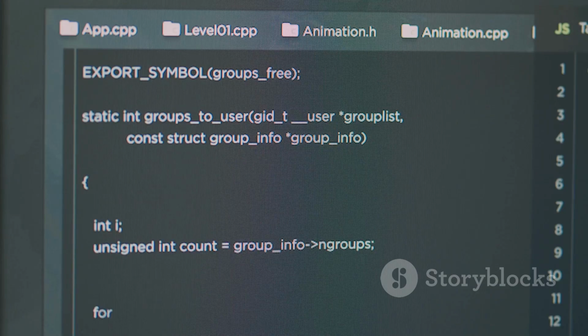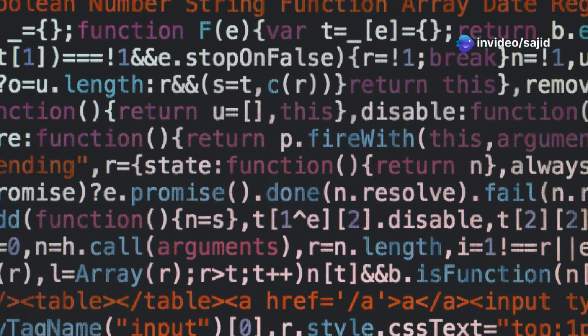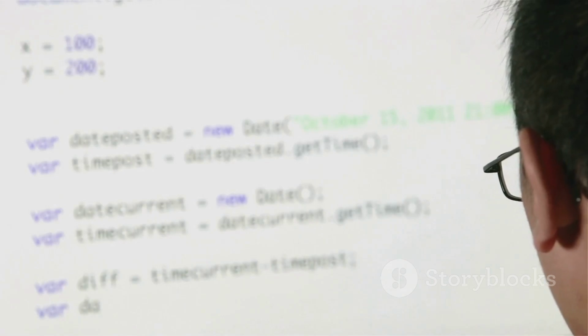To create an object from a class, we use the new keyword. For example, creates a new object myCar of the class car. We can then access the properties and behaviors of the myCar object using the dot operator.